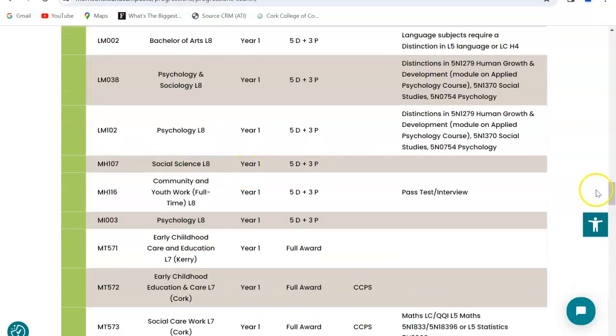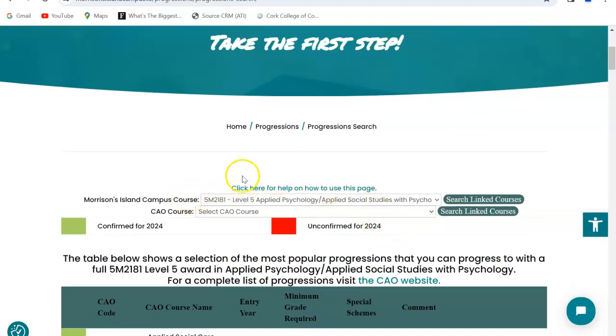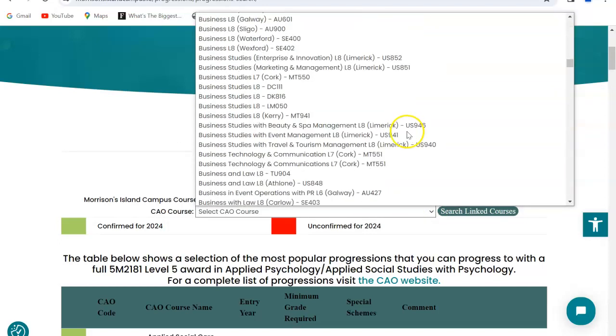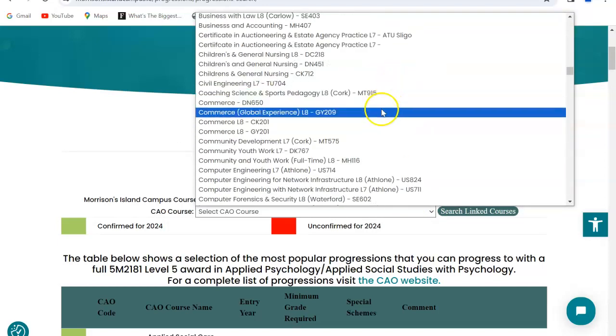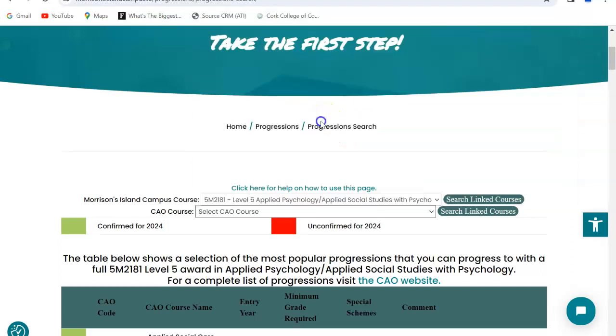So that was the applied psychology example course, but we have a second method of looking at links. There may be a specific course that you want to do in a higher education institution, and you want to know what course should I do in the Morrison Island campus of my choice in order to do that CAO course to be successful. So the example I'm going to take here is Commerce in UCC. If I scroll down and I find Commerce in UCC, CK201, that is the CAO code for Commerce in UCC, and I search the link courses,